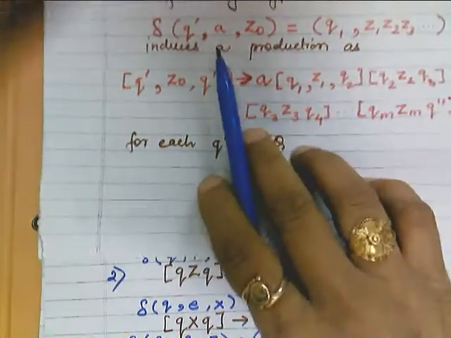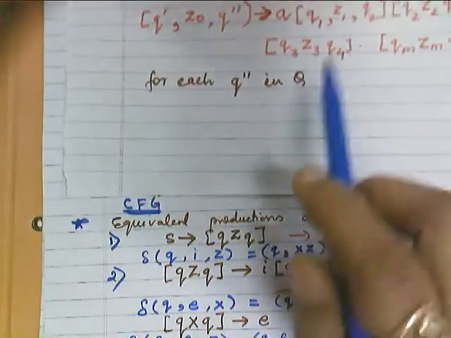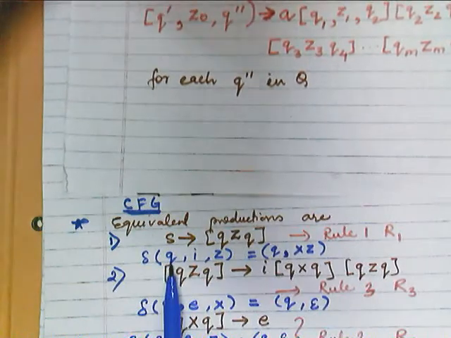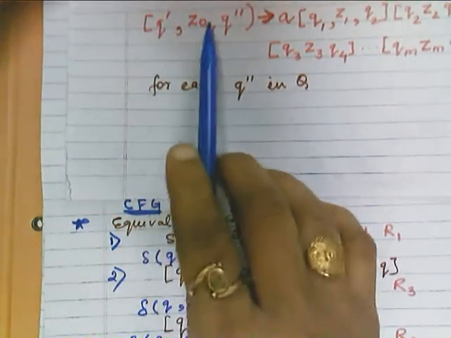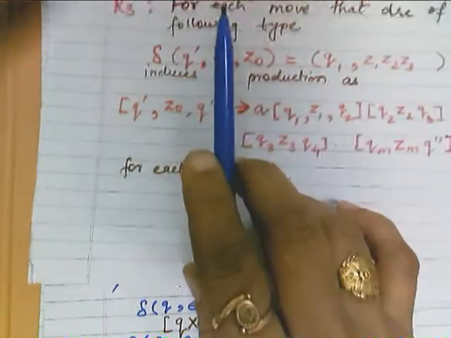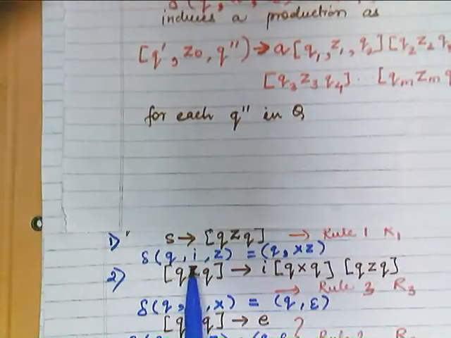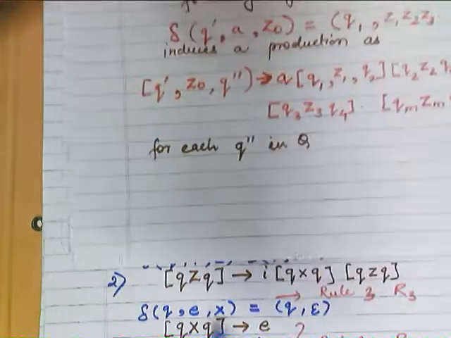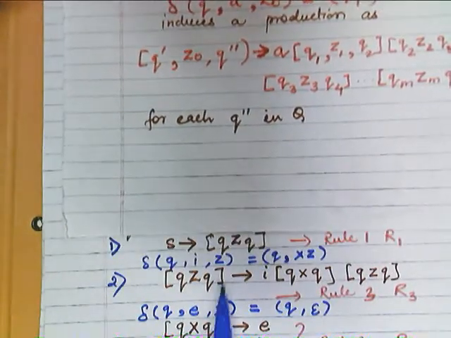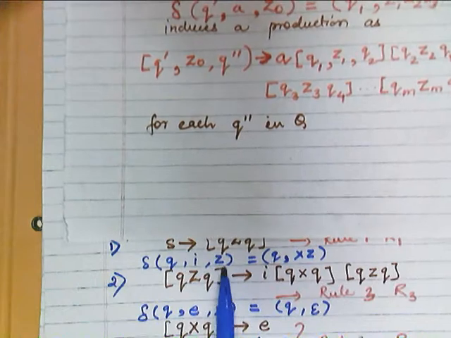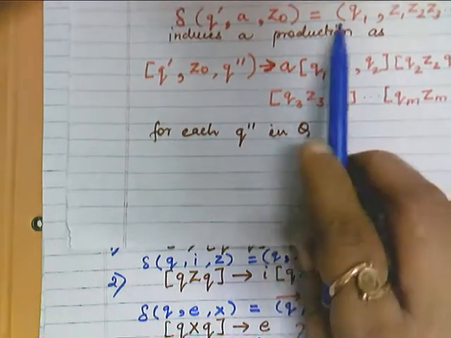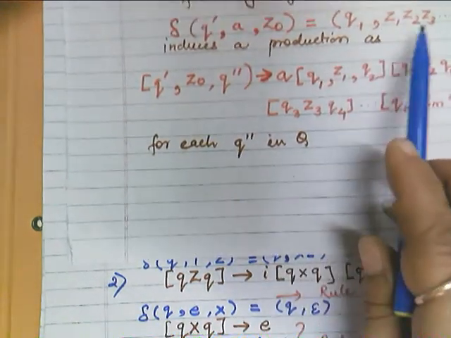See, what is our rule 3? If we are having a production of this kind, is it of that kind? See here, q, a. So instead of a, here it is i. Then Z0. So instead of Z0, we are having Z = q1, Z1 Z2 Z3.